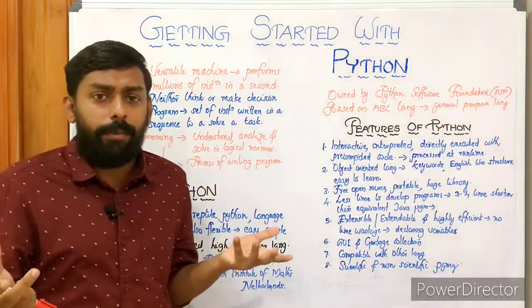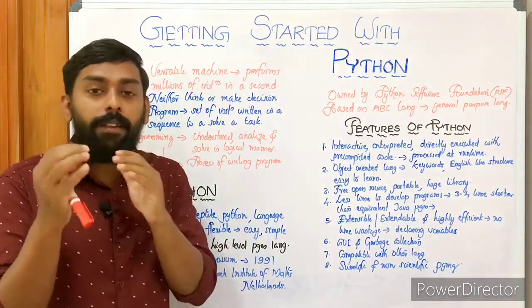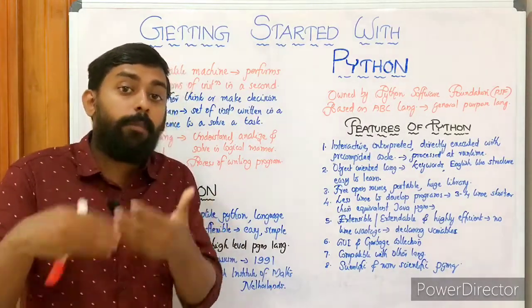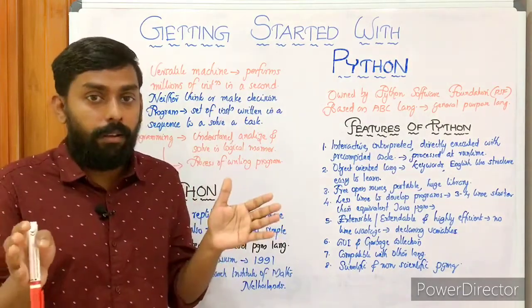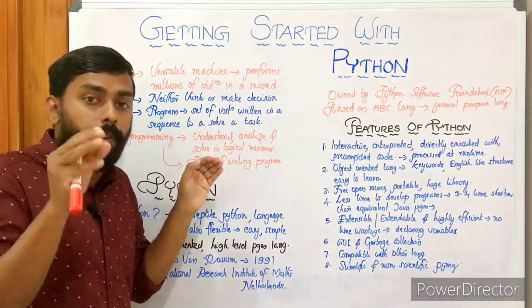Why is it logical? Because we have to reduce the number of steps, then only we can save memory. When we save memory, automatically it will be executed faster, right? It will execute at a faster rate. So that is what the steps to be followed while solving a problem.